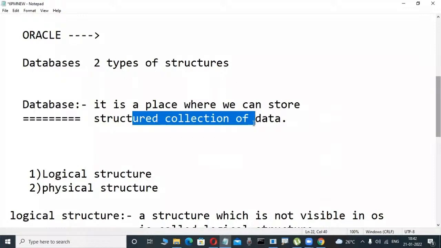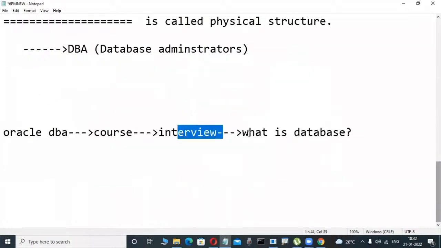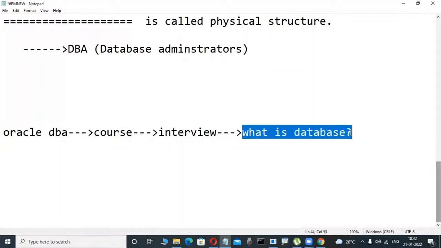That's why I am also telling structured collection of data. Maybe okay from their point of view, not a problem. They are thinking in an easy way, they are telling in a logical way, and it is understandable. But unfortunately, a DBA person has different knowledge. So when the interviewer asks a DBA programmer what is a database, I am not telling that it is a place which stores a structured collection of data, that is wrong. That is the logical side.